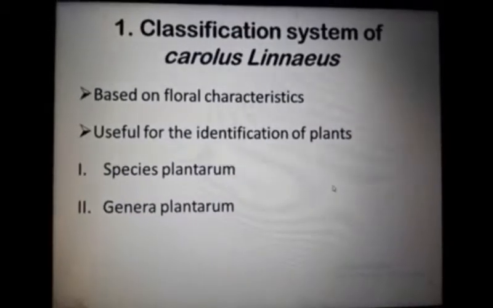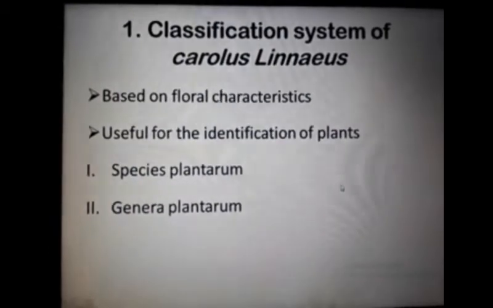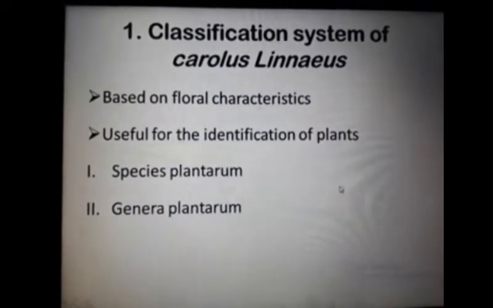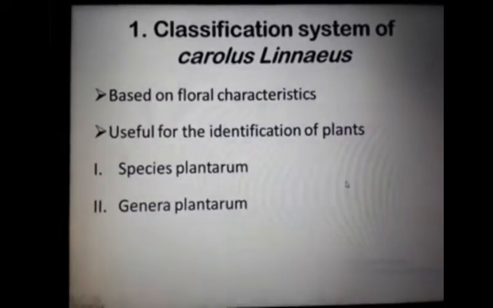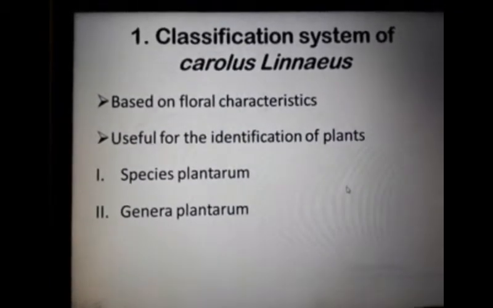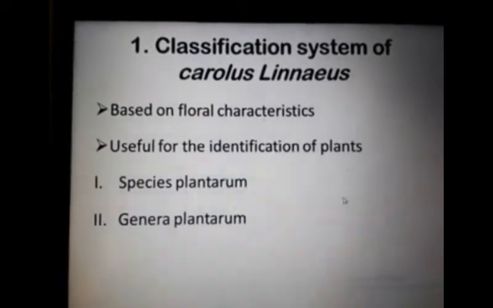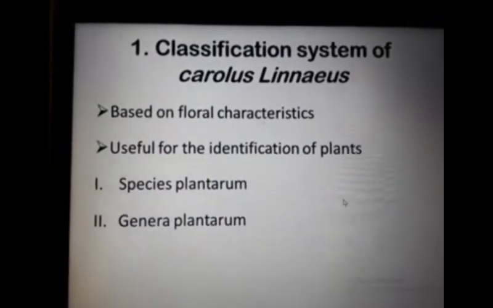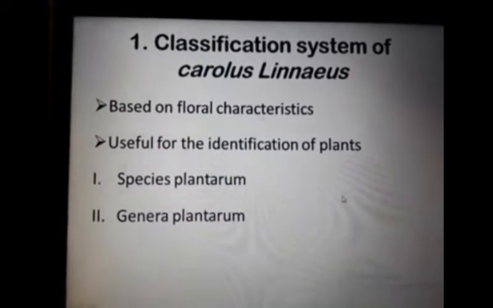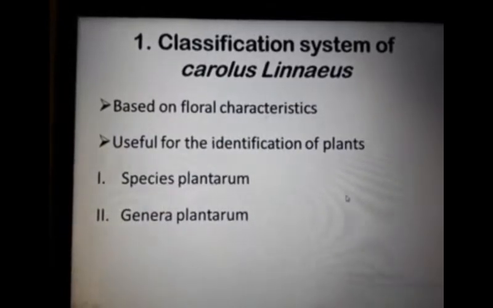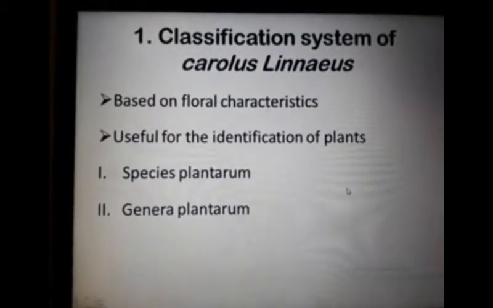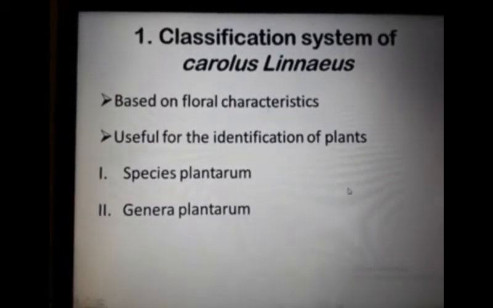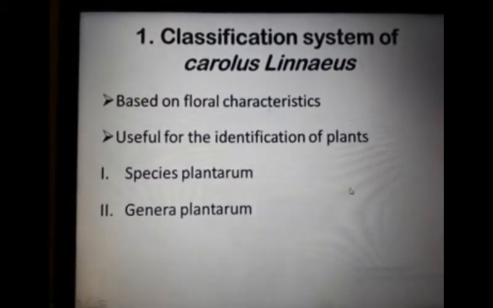So first one is the classification system of Carolus Linnaeus. This system is based on floral characteristics. He chiefly used the characters of stamens. His system is called the sexual system. Carolus Linnaeus used the characters of stamen, so this system is called the sexual system. This system is very convenient for the identification of plants.